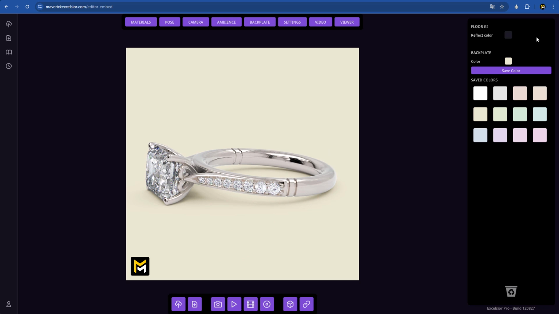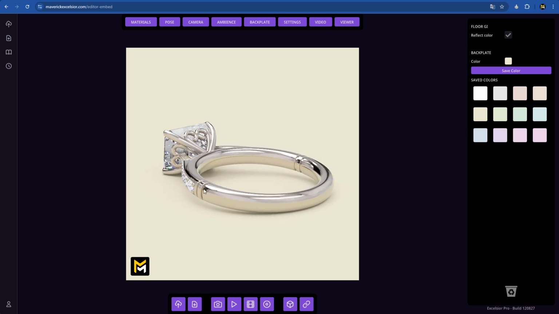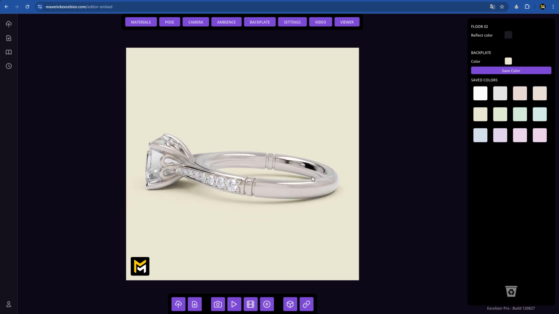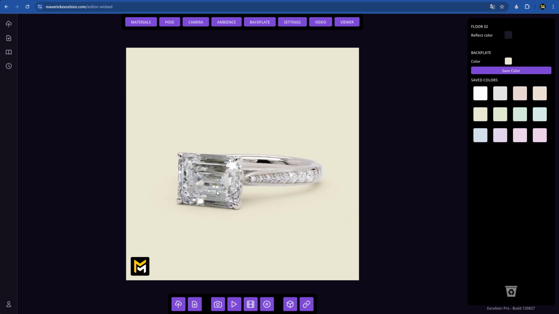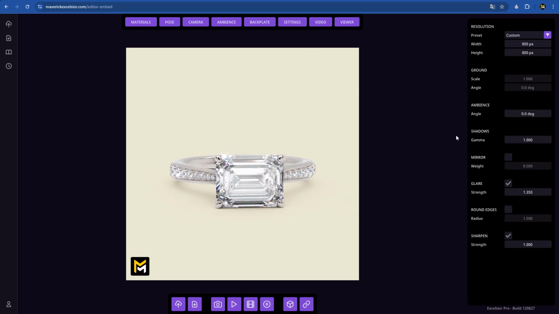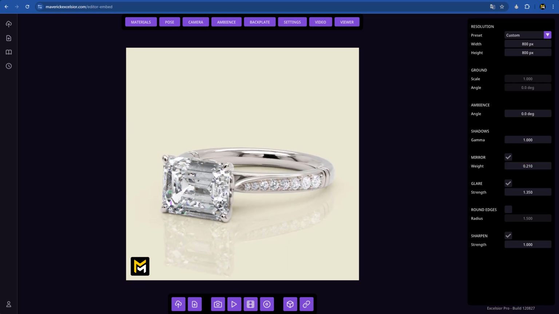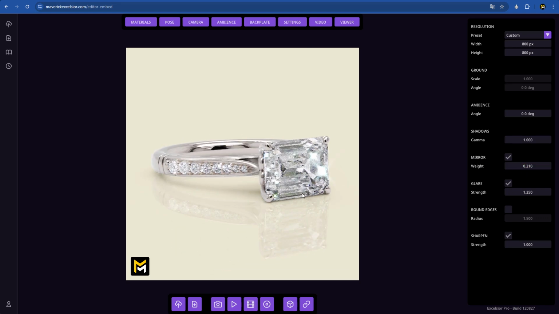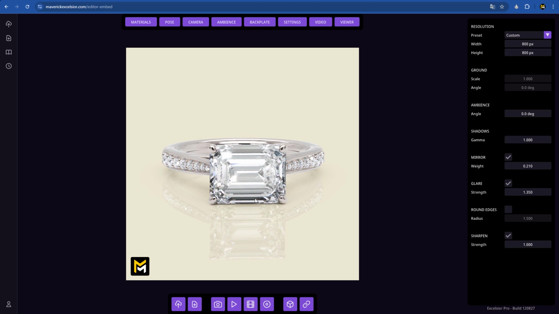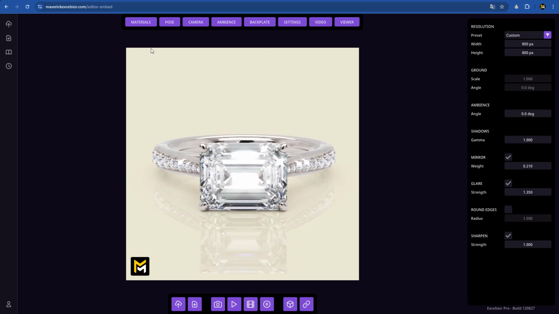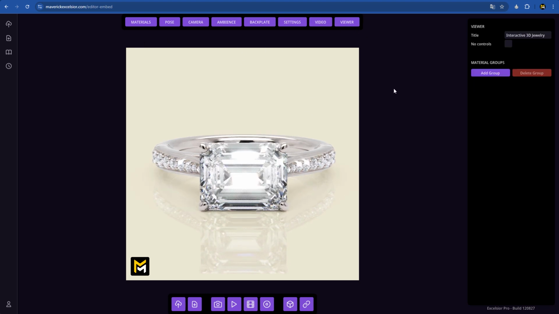In this case, I'm not going to enable the Reflect Color option because I want the metal to show its natural color. In Settings, let's add a bit of reflection to the floor. We'll lower the weight, and now we have a glossy floor effect with our ring, which looks great. Time to head to the Viewer panel to create our material configurator.